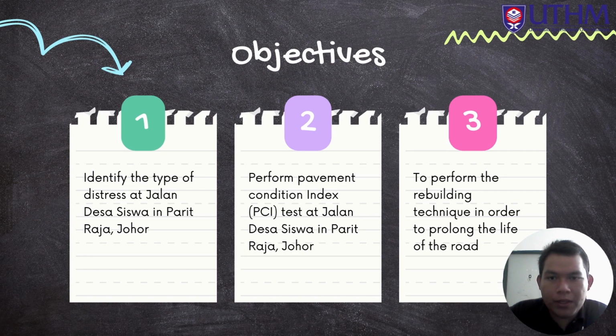Okay, the objectives of this project: first is to identify the types of distress at Jalan Desa Siswa in Parit Raja, Johor. Number 2 is to perform the pavement condition index (PCI) test at Jalan Desa Siswa in Parit Raja, Johor. And number 3 is to perform the rebuilding technique in order to prolong the life of the road.